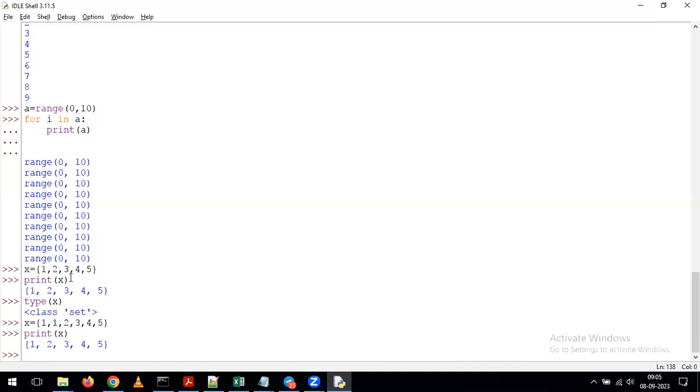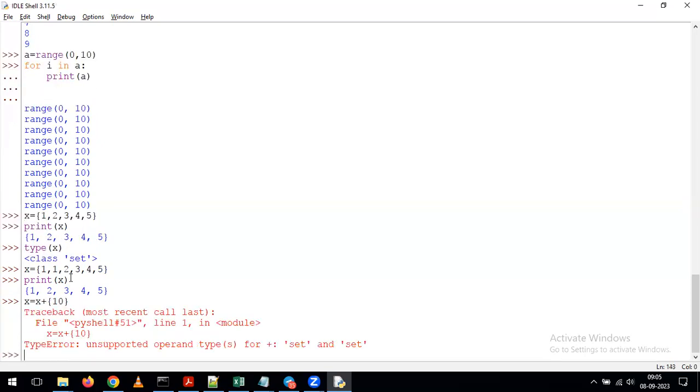But that operation we cannot perform on top of our set. We'll see that. I'm giving x is equal to x plus, square brackets 10, like this. See what's happening? Simply we are getting an error. On top of the tuple or the list, if you want to add elements, we can simply use the plus operator.